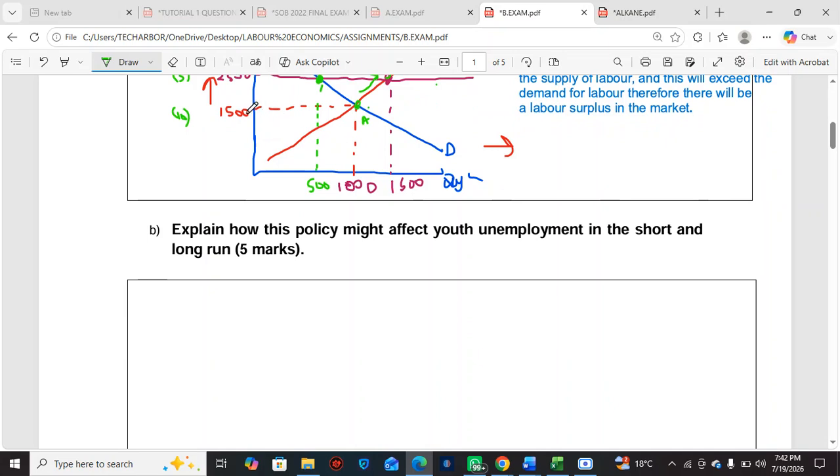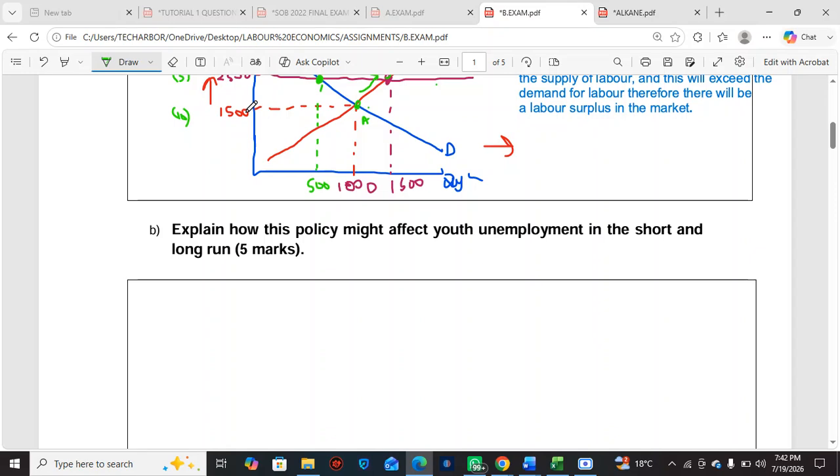This example is one company, so now imagine it's companies across the country. Companies will be laying off, and in totality the unemployment rate increases. So in the short run, unemployment levels can increase, because people are getting laid off and other people are also entering into the labor market.